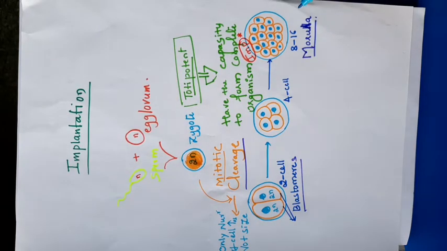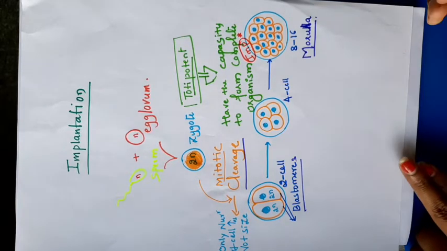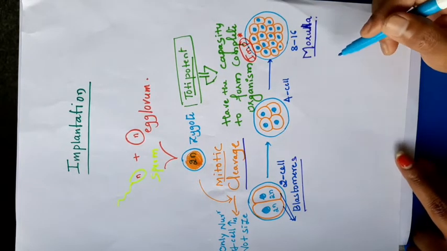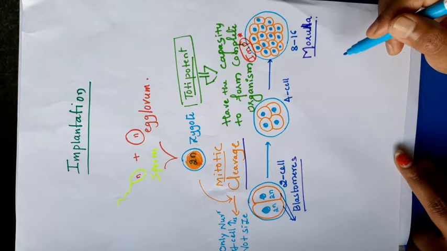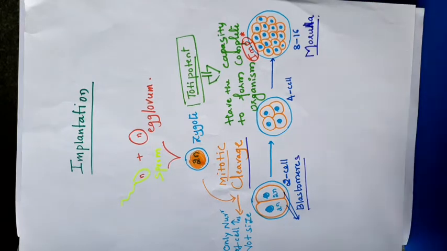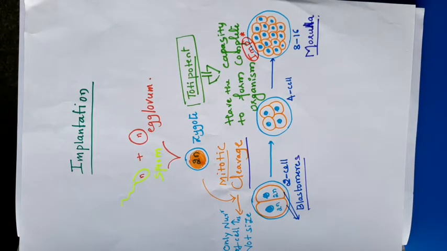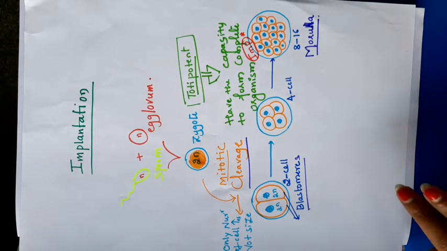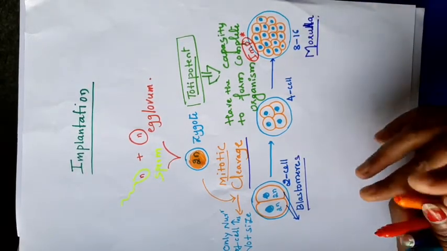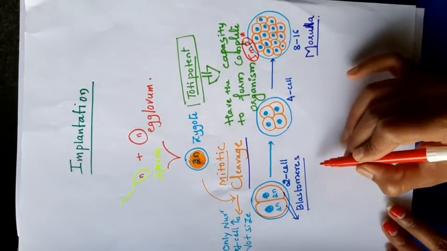The morula forms only at the junction of the isthmus and ampulla. After its formation, the morula undergoes different cleavages and moves into the uterus. I hope you remember the diagram. Here I will draw.